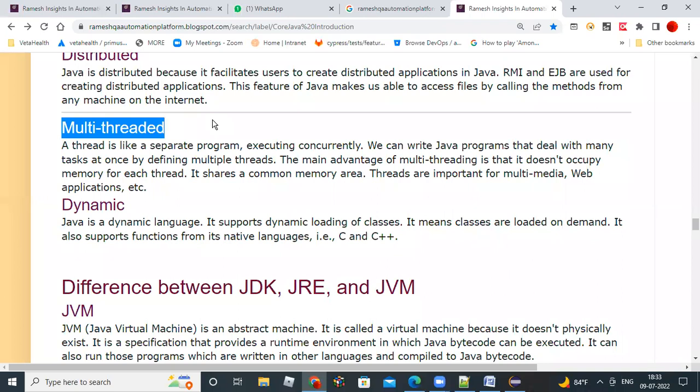Every programming language has this multi-threading concept. And Java is a dynamic programming language. Based on the requirement, the classes will be loaded automatically. On demand, whichever class you want, it will load and execute your program.